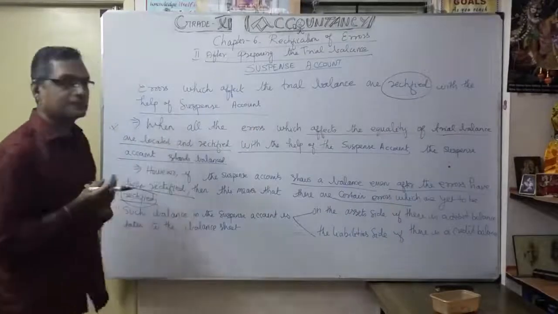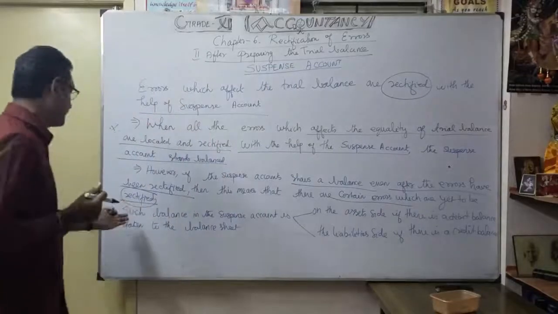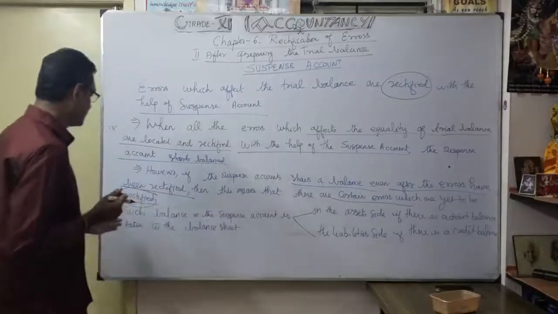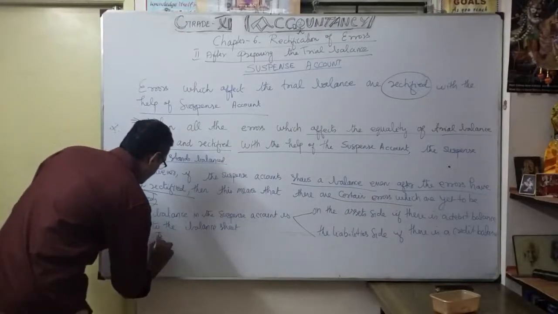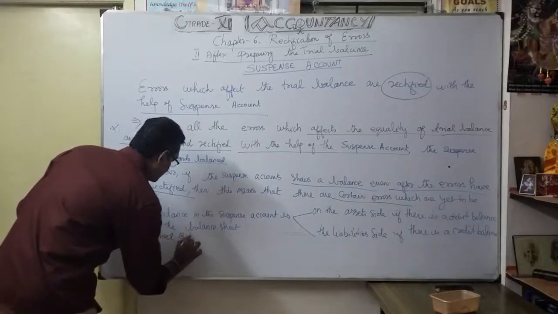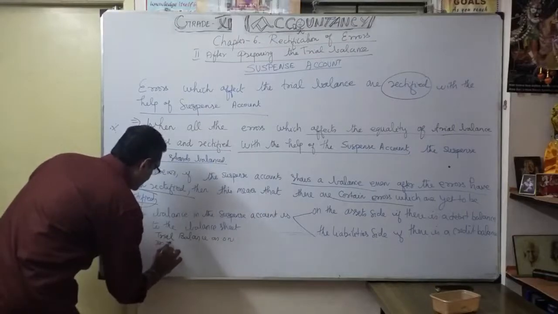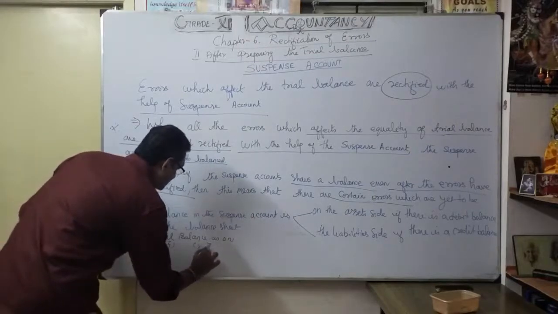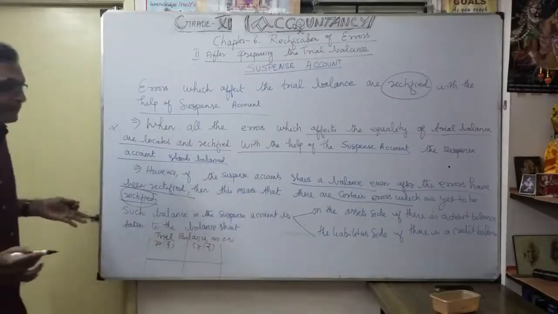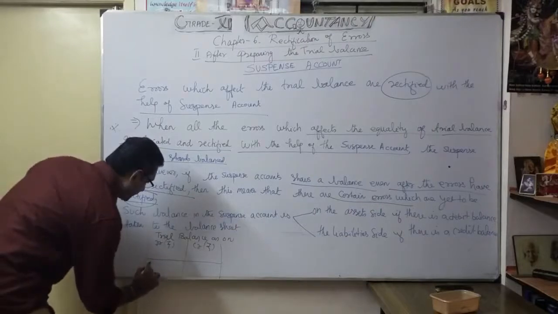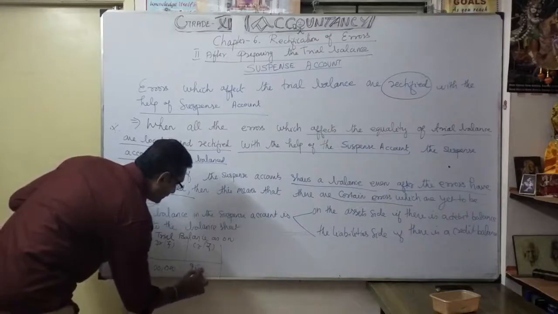In this case, how are we going to show that particular suspense account? For example, such a balance in the suspense account is taken to the balance sheet. In a trial balance, prepared as on a date, whatever the debit side and credit side, suppose the total is 1 lakh but still only 95,000 is coming.